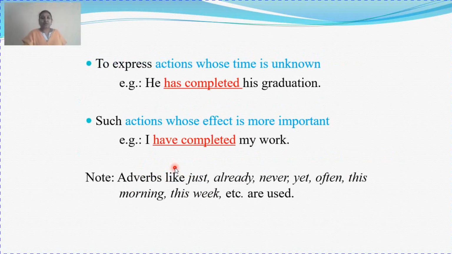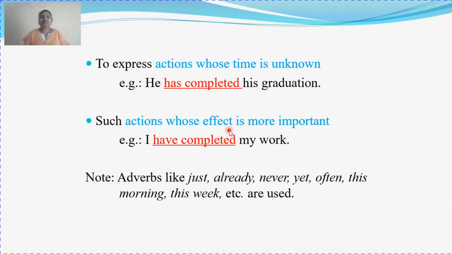Next is to express actions whose time is unknown. We don't know when the action took place, we don't know when the action was completed, but the result is there. For example, he has completed his graduation. Here what does it mean? He has done his graduation, so now he is known as a graduate. He has all the information up to graduation level. Here this is your present perfect tense.